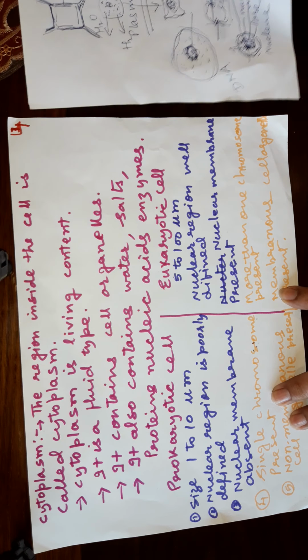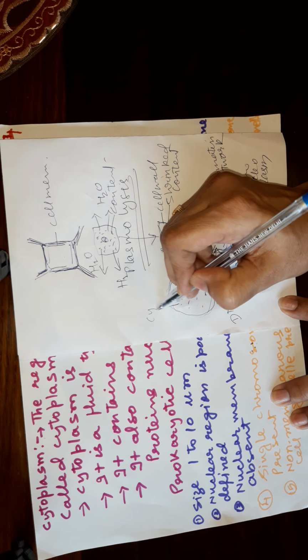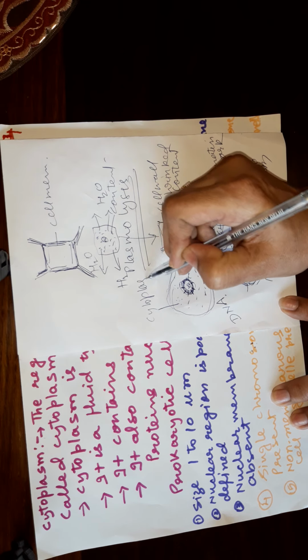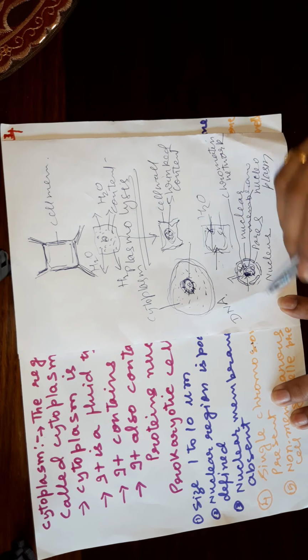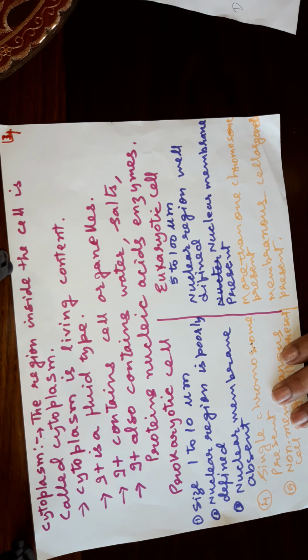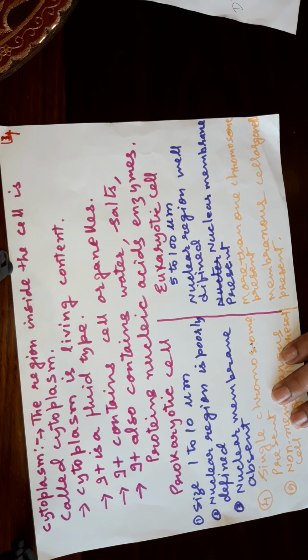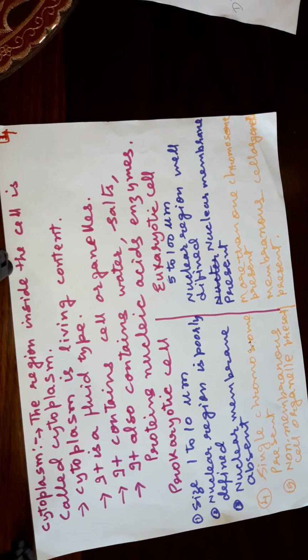Cytoplasm is inside the cell, between the nucleus and the cell membrane. Cytoplasm is living. If the cell is dead, then cytoplasm also gets dead or shrinks. So it is living content.